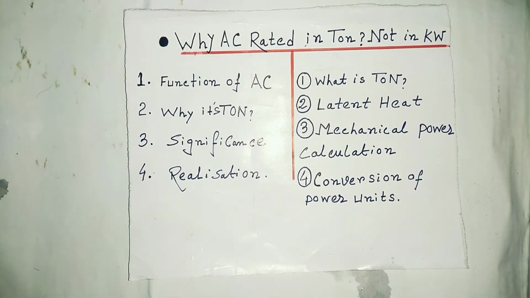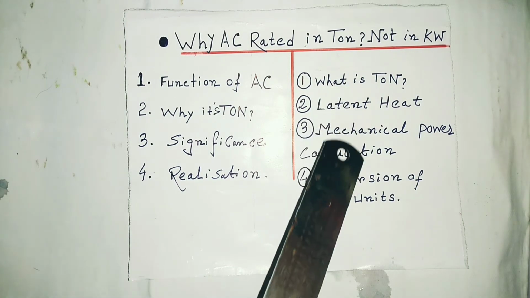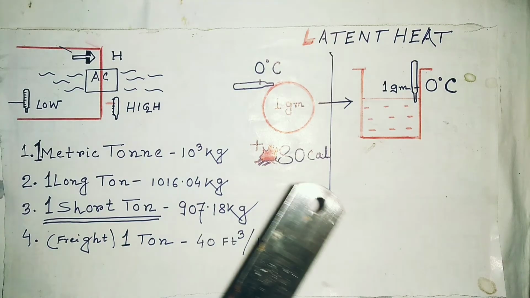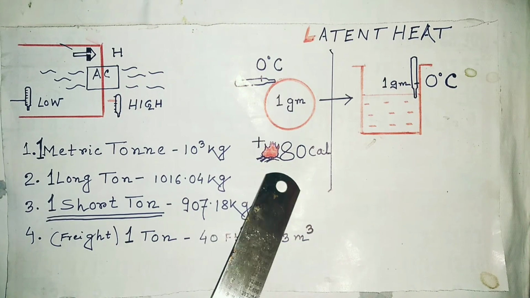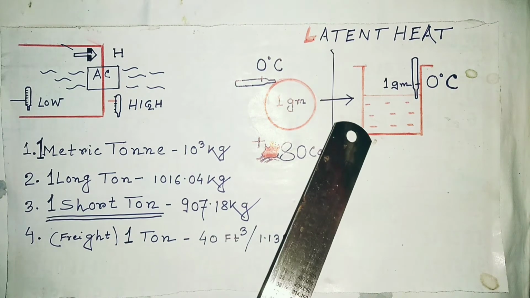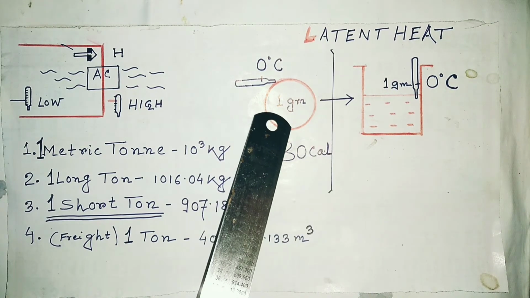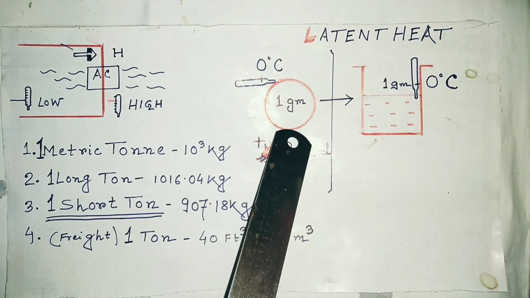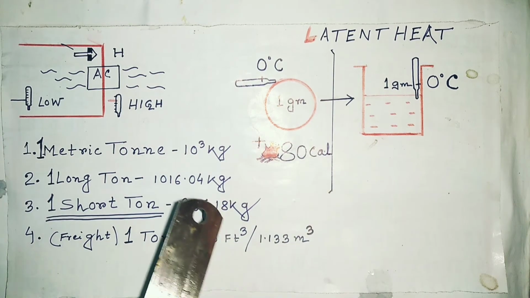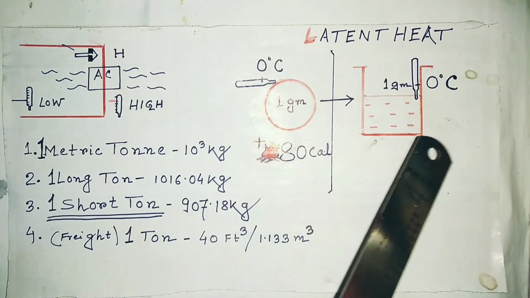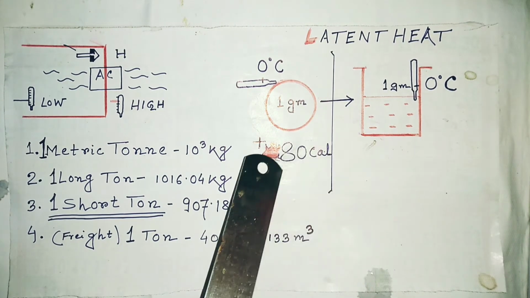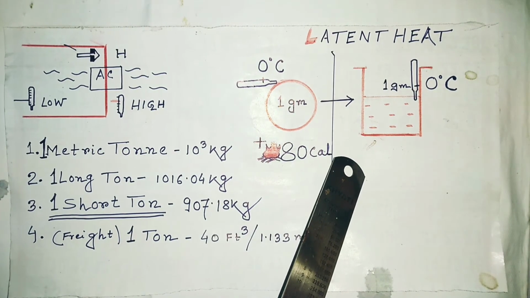We have to discuss latent heat, mechanical power calculation and conversion of power units. What is latent heat? Latent heat is a certain amount of heat that should be taken or given to change the state of matter at a fixed temperature. In case of ice, take an ice cube of 1 gram and give 80 calorie heat. Temperature is 0 degrees Celsius and we get 1 gram of water at the same temperature. So 80 calorie per gram is the latent heat of water.